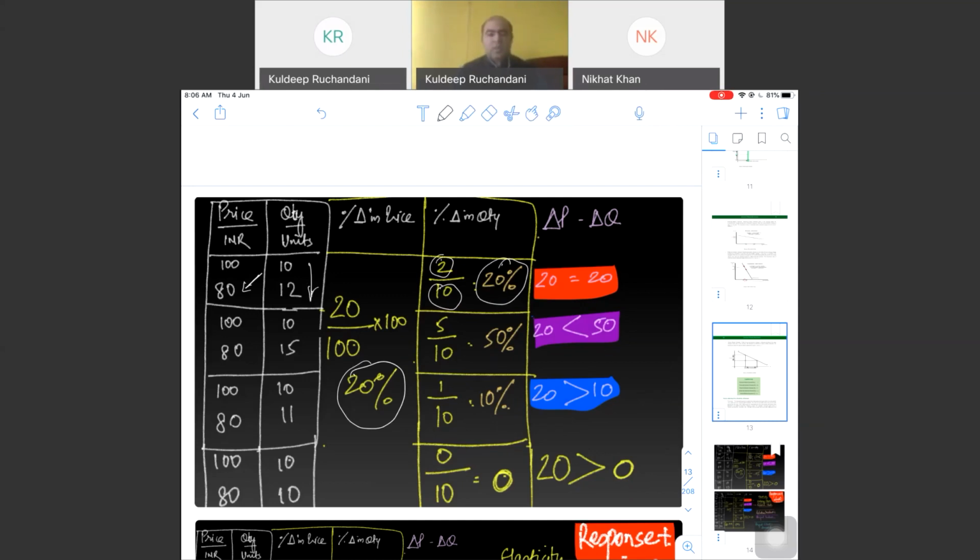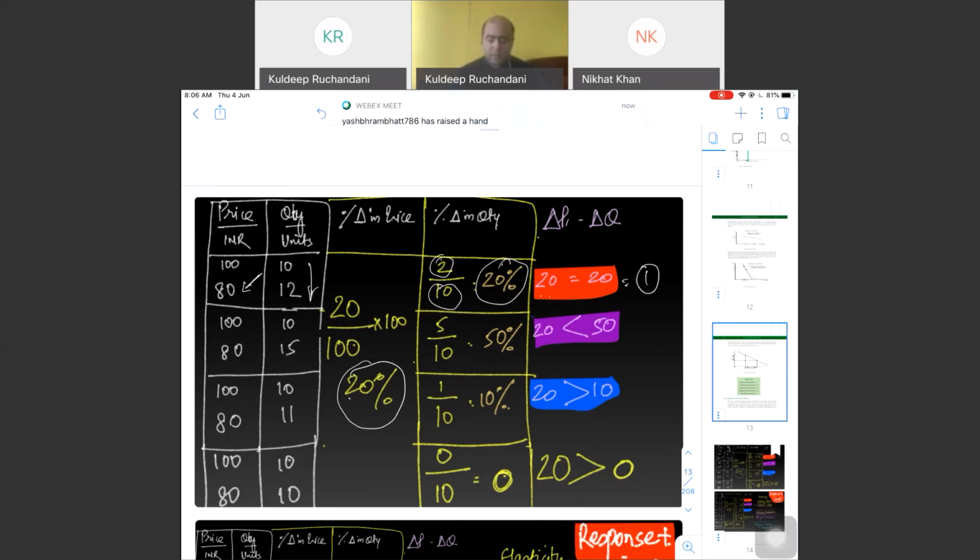Now, when we compare how much is the change in quantity to the change in price, which is change in quantity demanded by change in price, they are exactly same. Now, here we get 1.